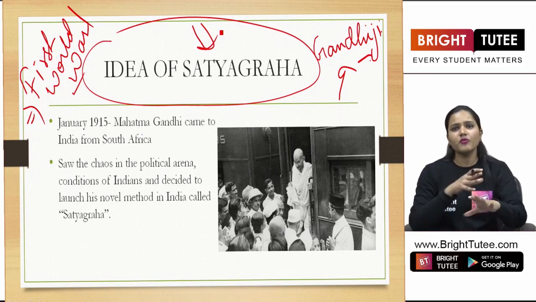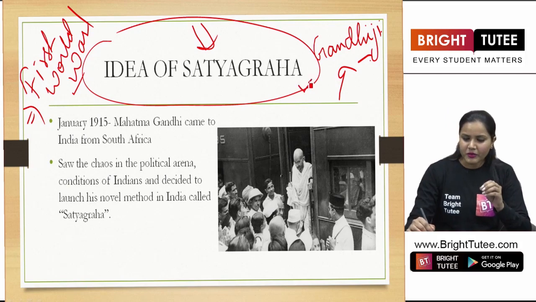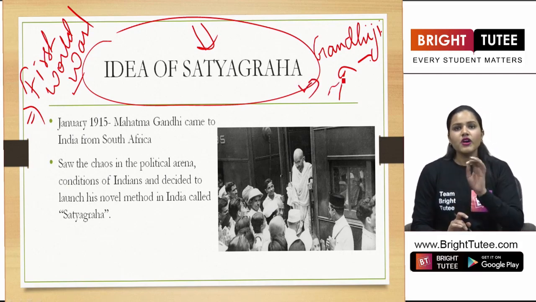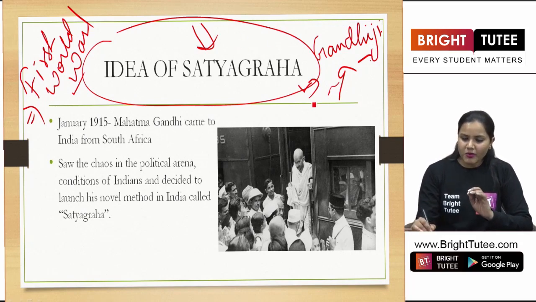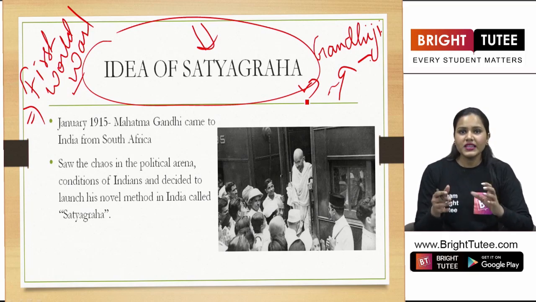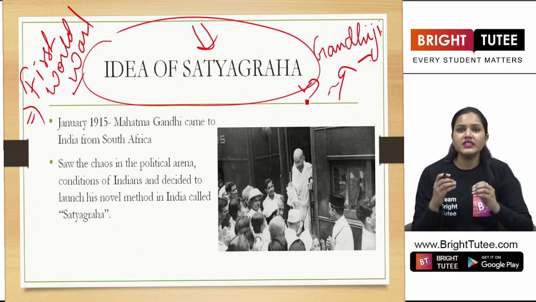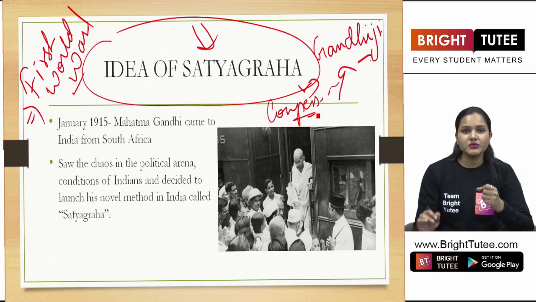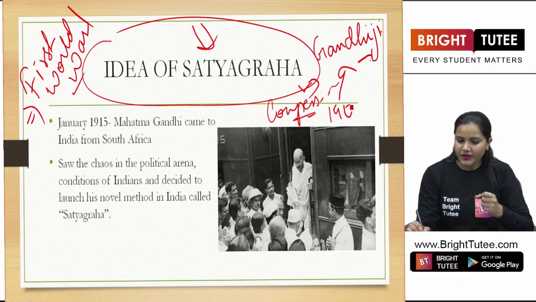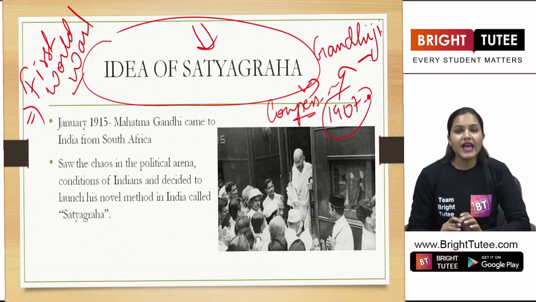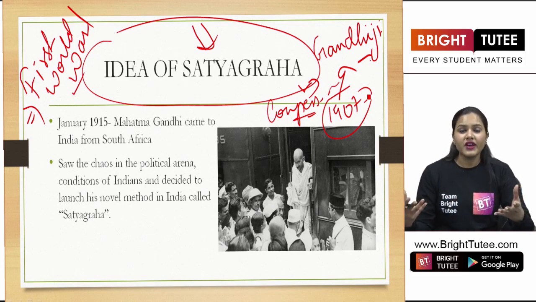Now again, let's go back to some important points that have not been mentioned in the book. So what happened? When we are talking about the First World War or the time before that, we see that there is no serious leadership in our country. Where? Among the Congress people. After the Surat split that happened in the year 1907, there was no serious leadership and people were divided, right?